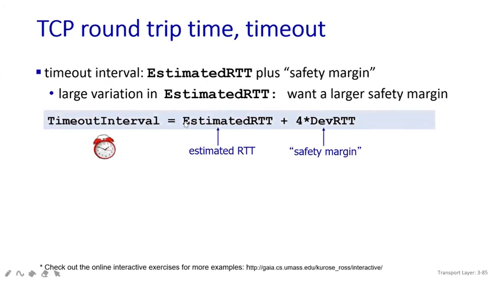Timeout interval will be equal to estimated round trip time plus 4 into dev RTT. This is nothing but your safety margin. In the question paper, all these things will very clearly be mentioned. Don't worry about how I'm going to calculate. In the question paper, it will be there very nicely. The thing is that you need to understand which term I have to take for which term. That is the main thing. That also we will see.